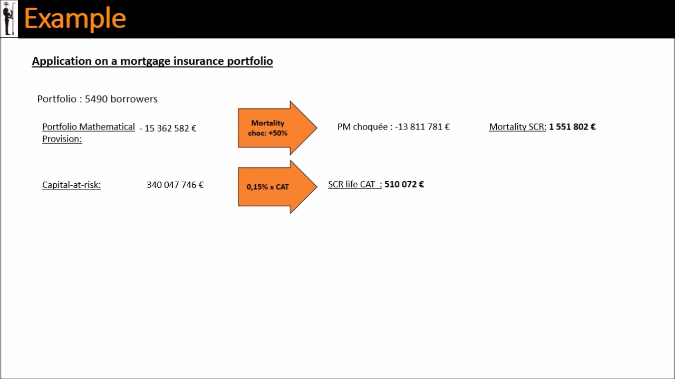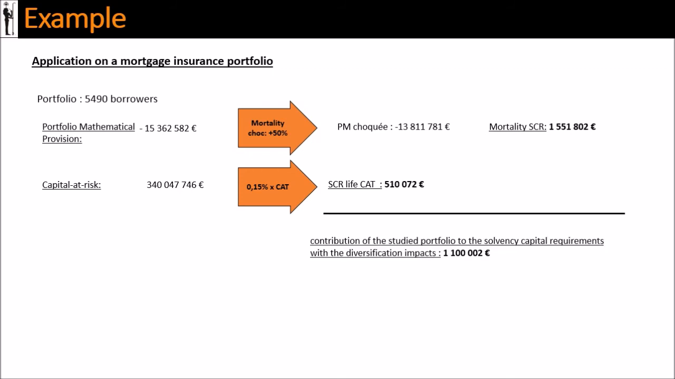What we will be doing next to evaluate our leverages will consist in calculating the cedant company's solvency capital requirements with and without the mortgage insurance portfolio in order to evaluate the diversification impacts on the solvency capital requirements. We will conclude that the contribution of the studied portfolio to the solvency capital requirements is 1.1 million euros.